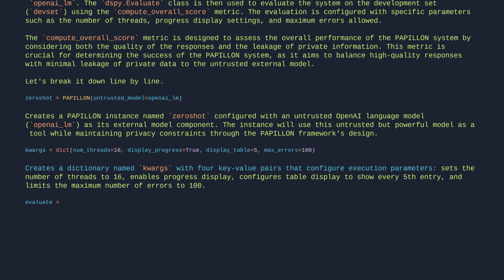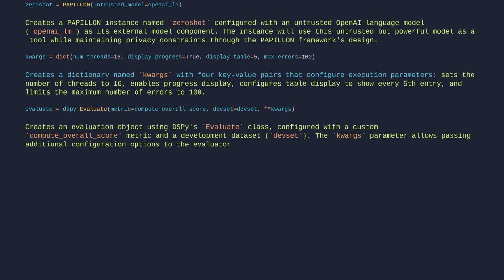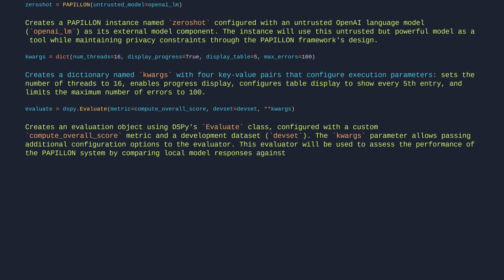evaluate = dspy.Evaluate(metric=compute_overall_score, devset=devset, **kwargs). Creates an evaluation object using dspy's Evaluate class, configured with a custom compute overall score metric and a development dataset, devset. The kwargs parameter allows passing additional configuration options to the evaluator. This evaluator will be used to assess the performance of the Papillon system by comparing local model responses against target responses while minimizing PII leakage.